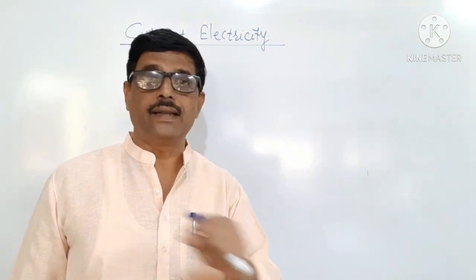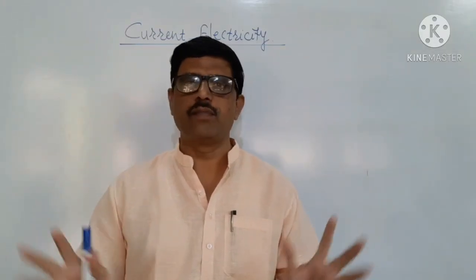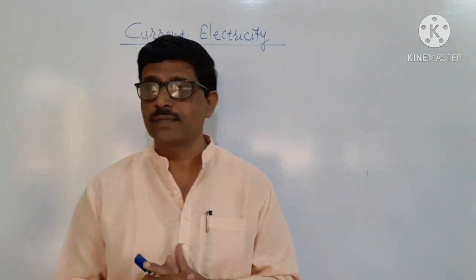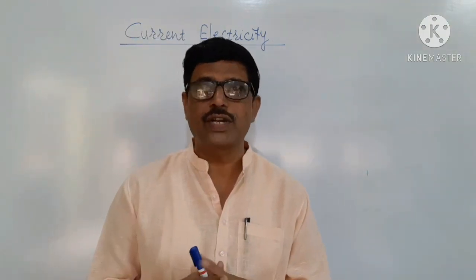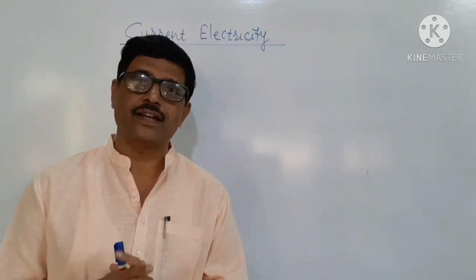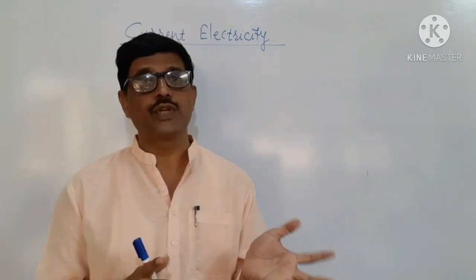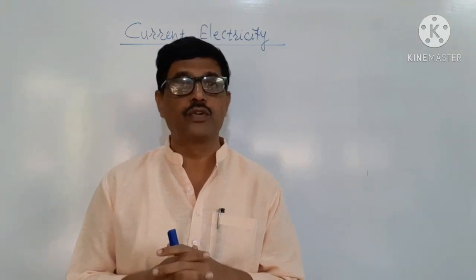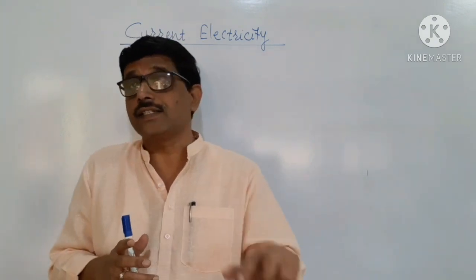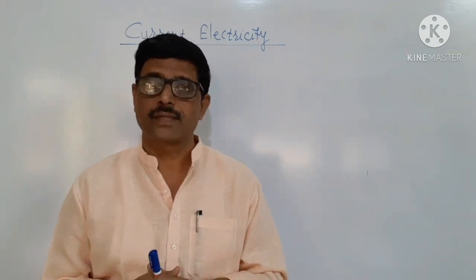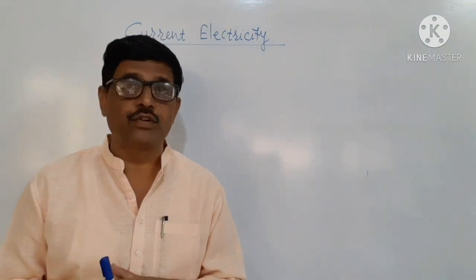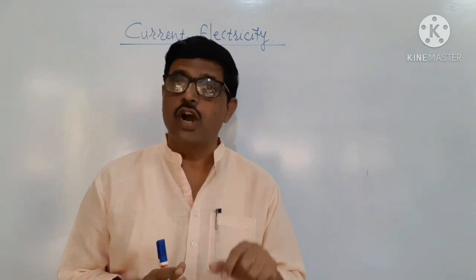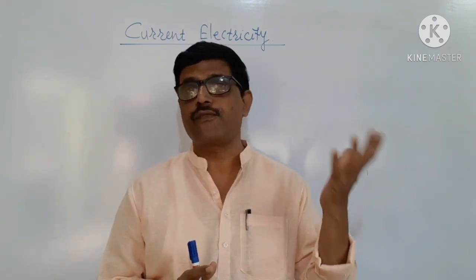Substances which are able to conduct electricity are called good conductors of electricity, and substances which are not able to conduct electricity are called bad conductors of electricity or insulators. Semiconductors are the substances which are able to conduct electricity under certain conditions. All the metals are very good conductors of electricity because all the metals consist of a large number of free electrons.